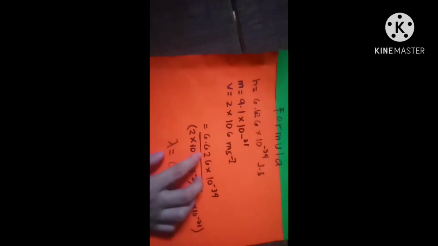Planck's constant, 6.626 times 10 to the negative 34, divided by the speed times the mass. So the de Broglie wavelength is 0.364 times 10 to the negative 9 m.